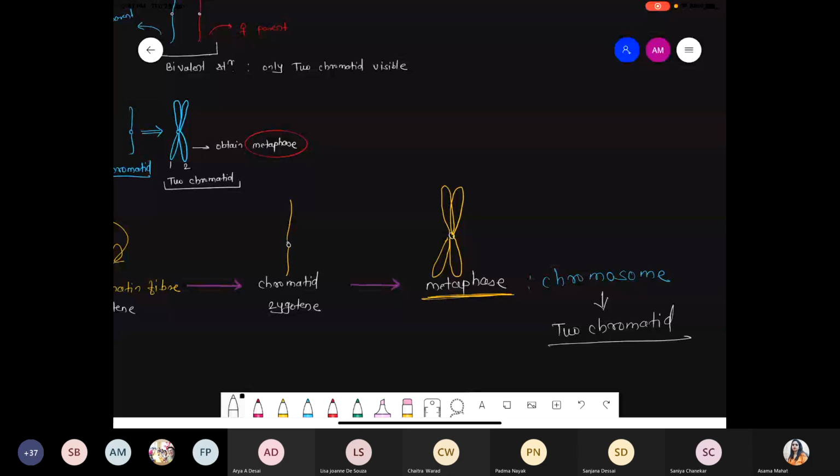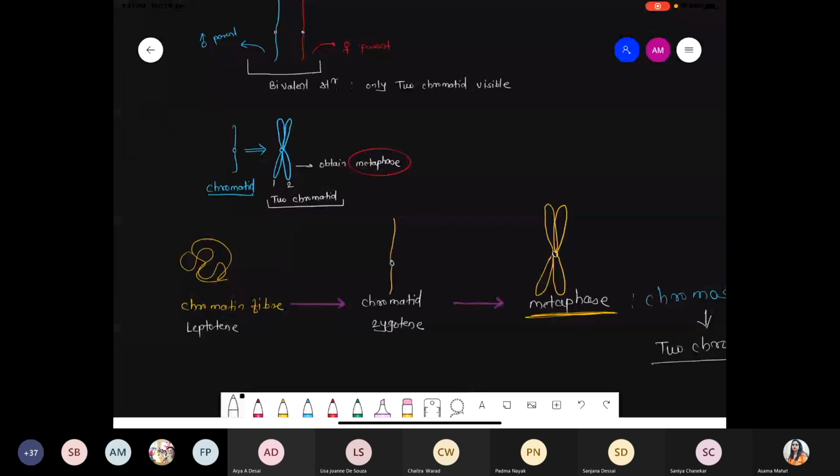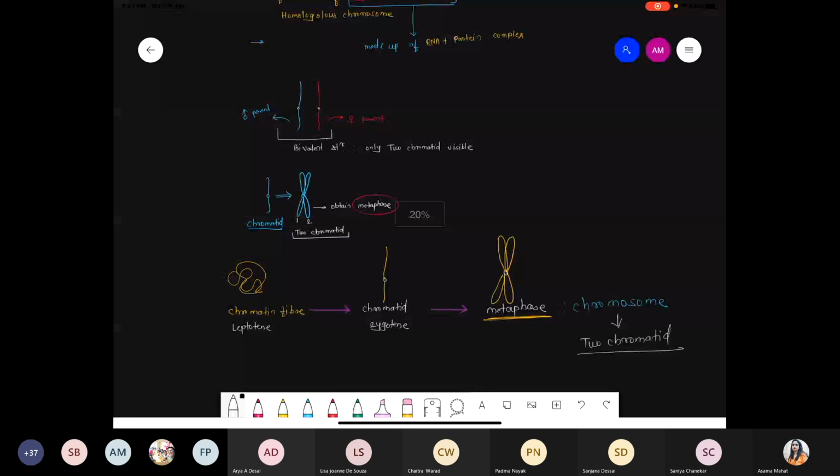Okay? So any doubt from this part? What's the meaning of bivalent, chromatin, chromatin fiber, chromosome structure? Any doubt?